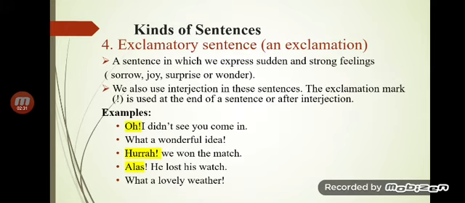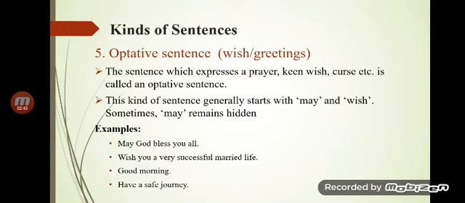Exclamatory, that expresses our strong feeling of joy or something like that, and we use interjections in these sentences. We mark these sentences by the use of the interjection. Then optative, that is related to our prayers, our keen wishes, curses as well, greetings as well. Generally they start with may, wish, and so on. So this was a recap of all the important details regarding the sentence, in order to make you people realize how important it is to know about the structure of the sentence.